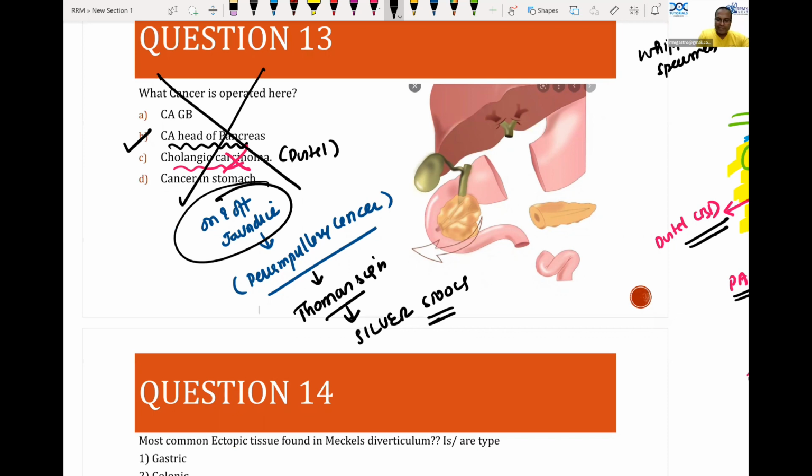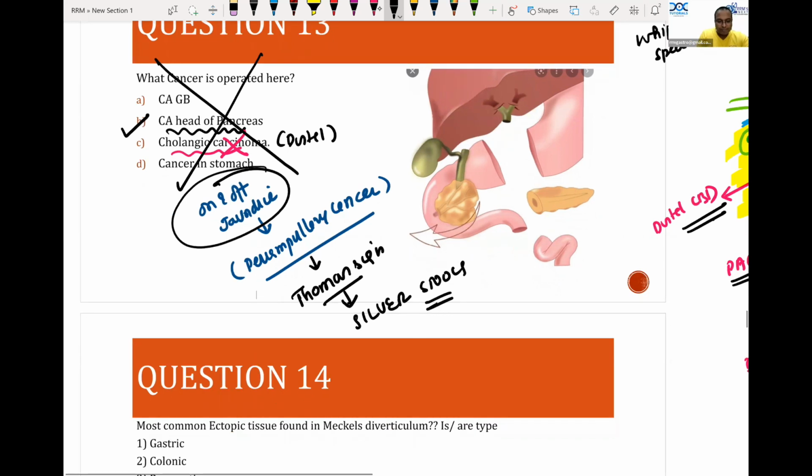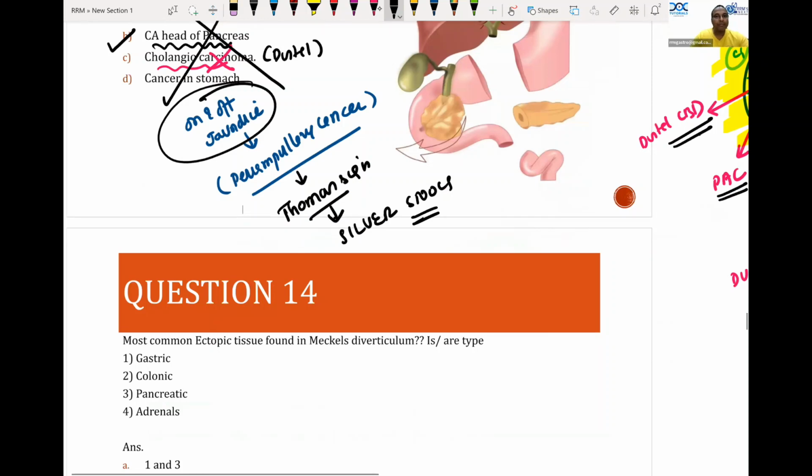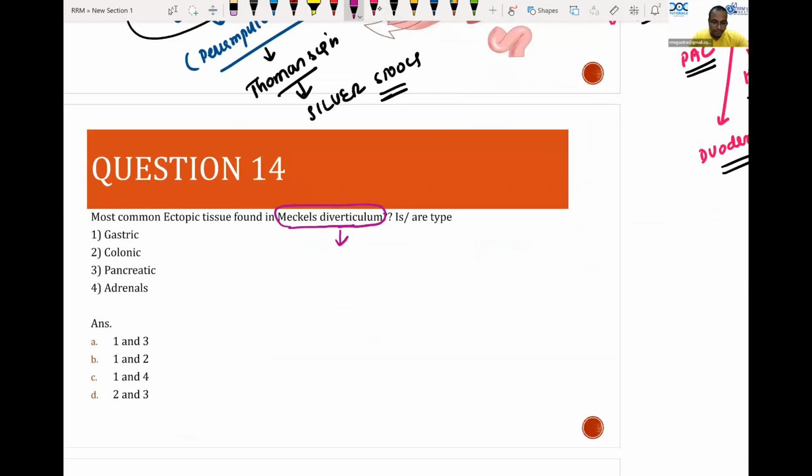Most common ectopic tissue found in Meckel's diverticulum. What is the answer? The most common ectopic tissue found in Meckel's diverticulum is first gastric mucosa, second pancreatic mucosa. These are the first two, but colonic also is seen. But they have given only two options. So go for gastric and pancreatic mucosa as the two common mucosa.